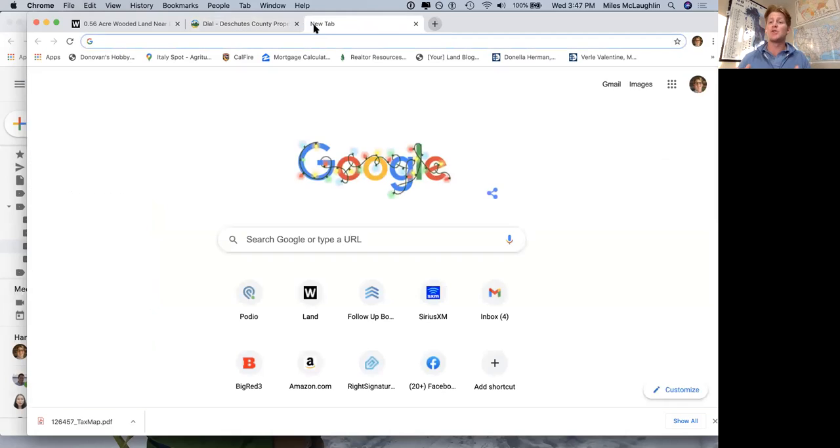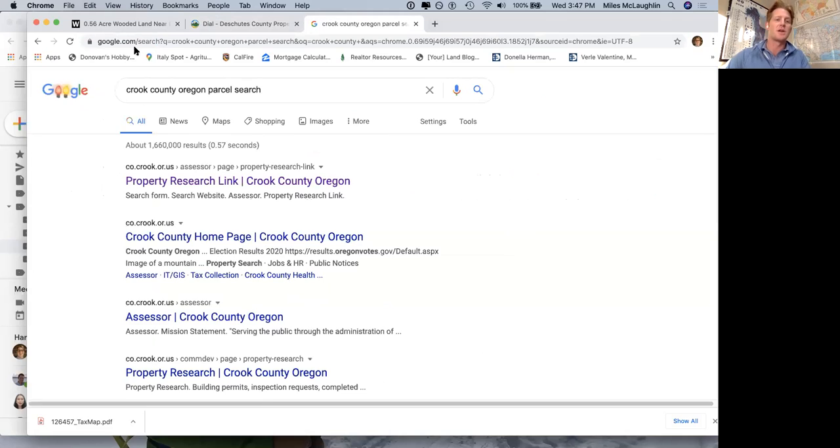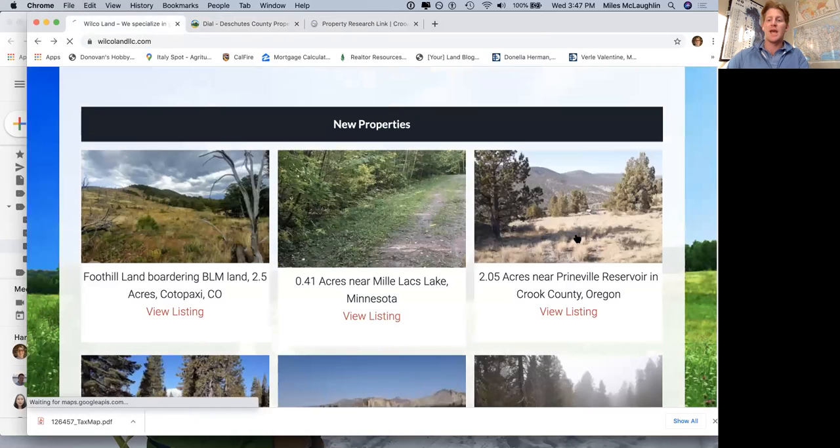I'm going to move on to Crook County now. So Crook County is a county over from Deschutes. I'm going to look at Crook County, Oregon parcel search. It's already in my Google. And what I'm going to do is go find one of our properties in Crook County here. And this is the one that jumps out to me.